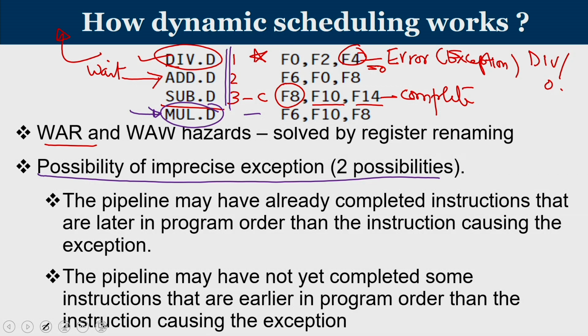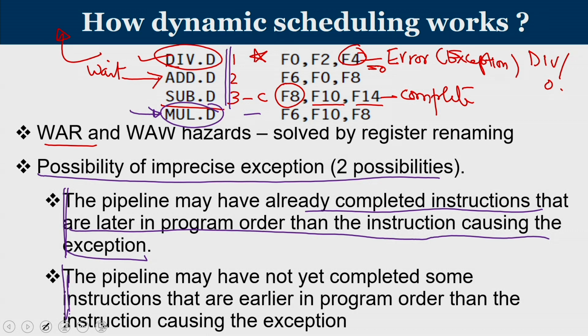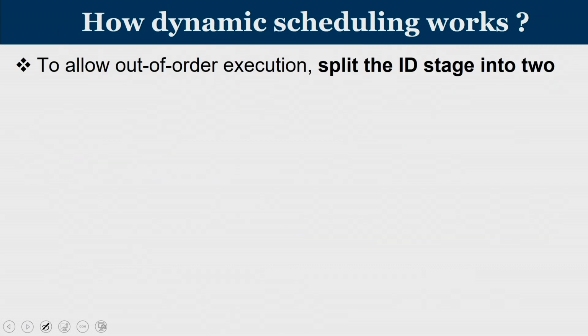So, these two cases: a pipeline may have already completed instructions that are later in the program order than the instruction causing the exception. The one that I told, division is creating an exception when the subtractor is already complete. Or the pipeline may not yet have completed some instructions that are earlier in the program order than the instruction causing the exception. So, while you deal with dynamic scheduling, we have to deal with WAR and WAW hazards that will happen, and that is done by the register renaming concept, and then you have to deal with exceptions.